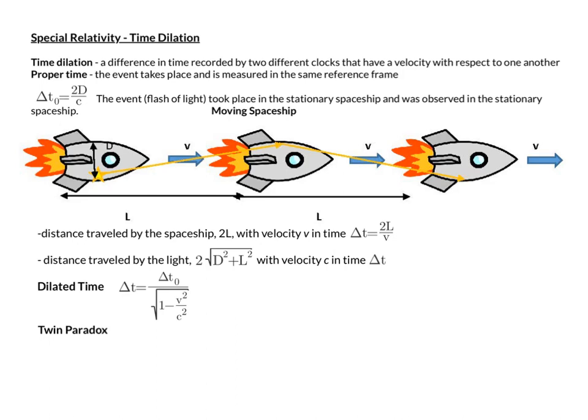But the paradox is that we can say that the twin on the spaceship was in a reference frame measured with respect to the spaceship. So the twin on the spaceship was stationary relative to the Earth that was moving away from the spaceship and then returning. So the twin on the spaceship thinks that he should be older than the twin on Earth.